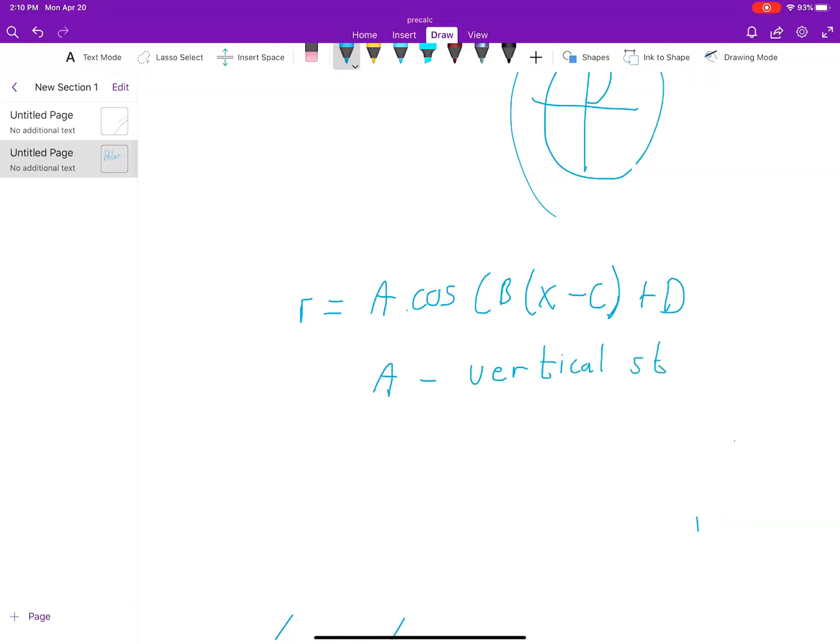Anyway, wouldn't it be horizontal stretch also? Yeah, well, technically it goes either vertical or horizontal. It's a circle, it's symmetric. So you're right. Maybe I should just say it's a stretch. So A stretches things out. It's a stretch of the radius. Because remember, the normal graph is just a circle.